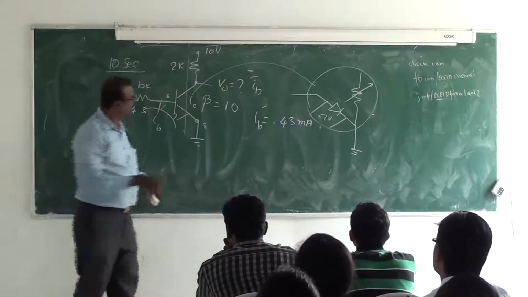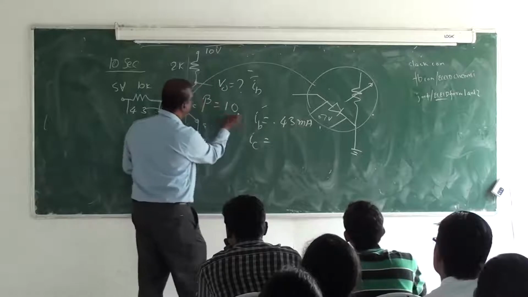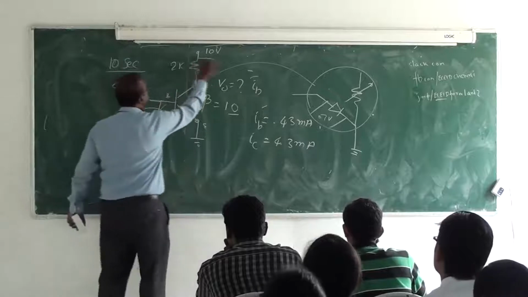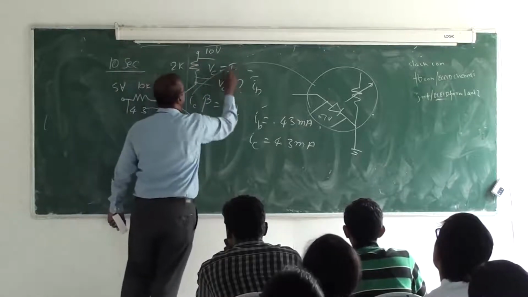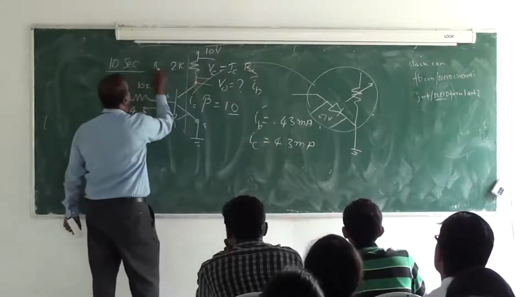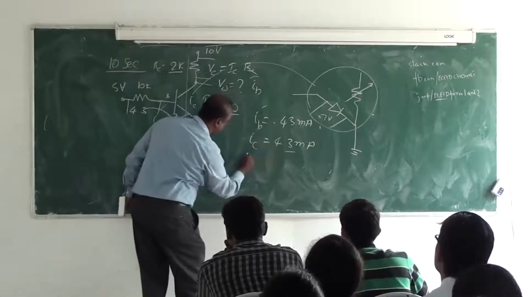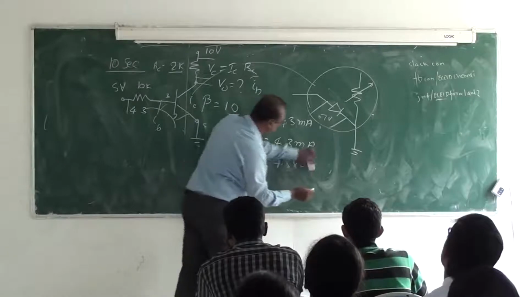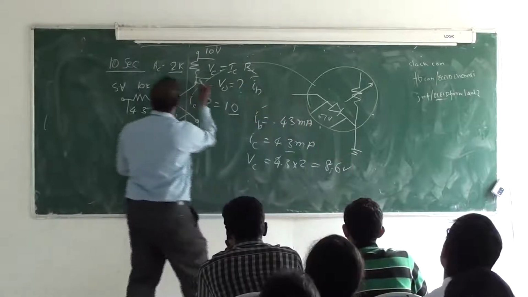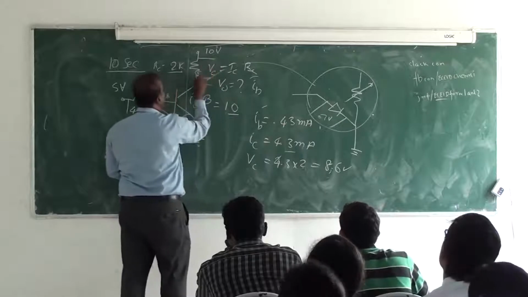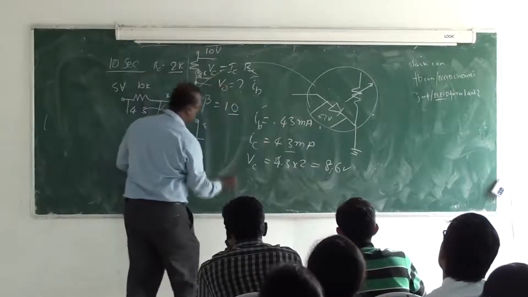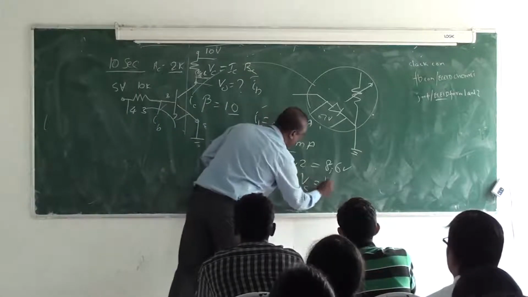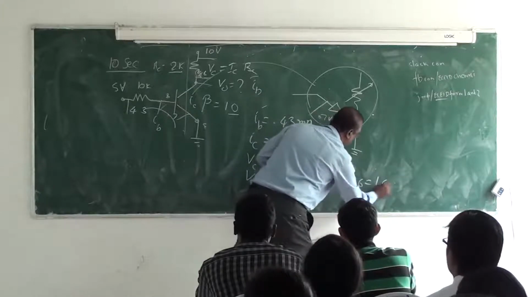0.43 milliampere. Then IC is equal to beta into IB, so 10 into 0.43, which is 4.3 milliampere. So the drop here, VC, is equal to IC into RC, so 2K into 4.3, which is 8.6. The voltage across the resistor is 8.6. So V0 is equal to VCC minus VC, which is 10 minus 8.6, equal to 1.4.